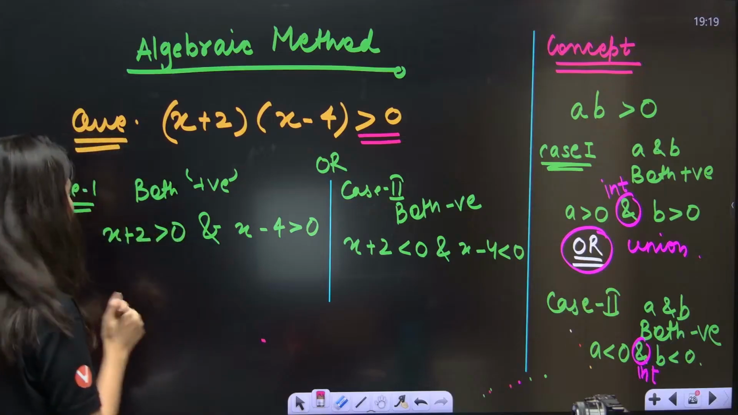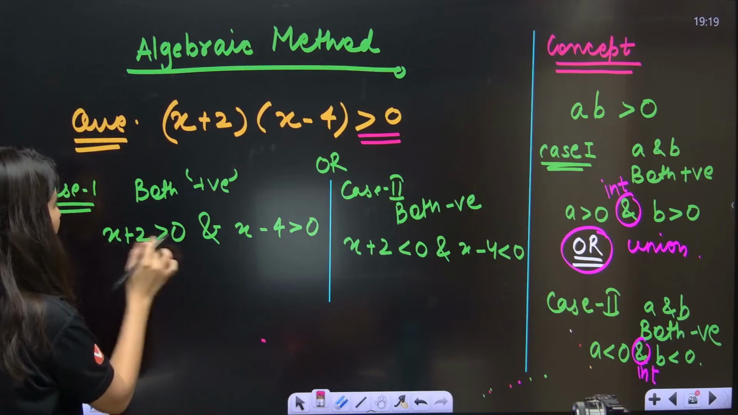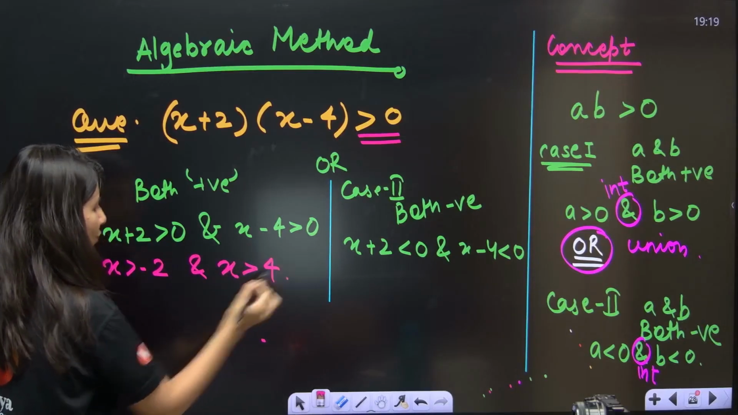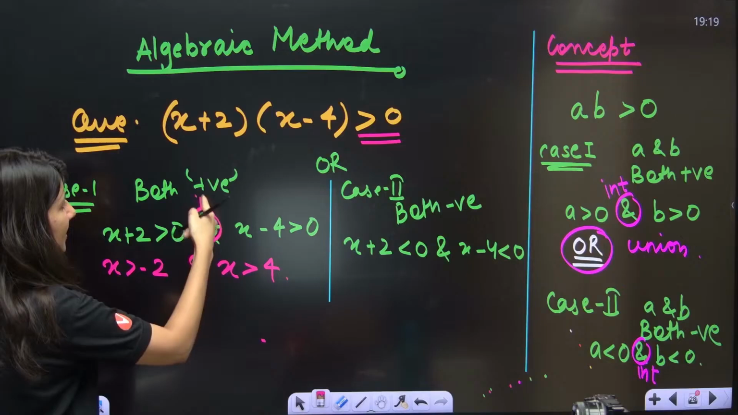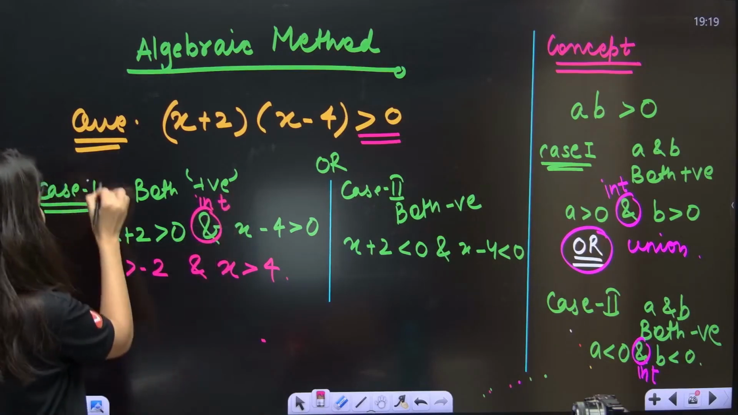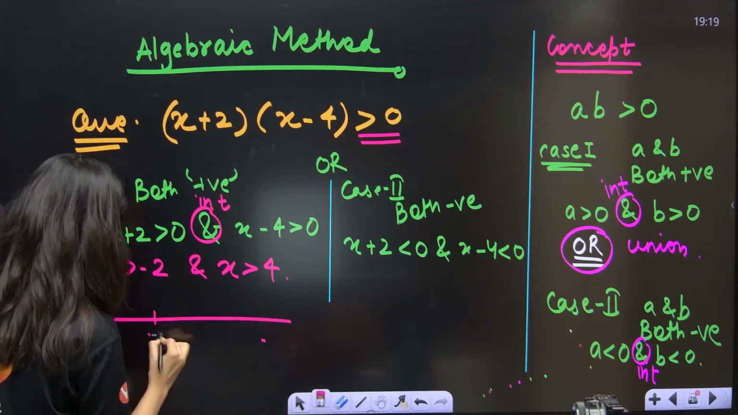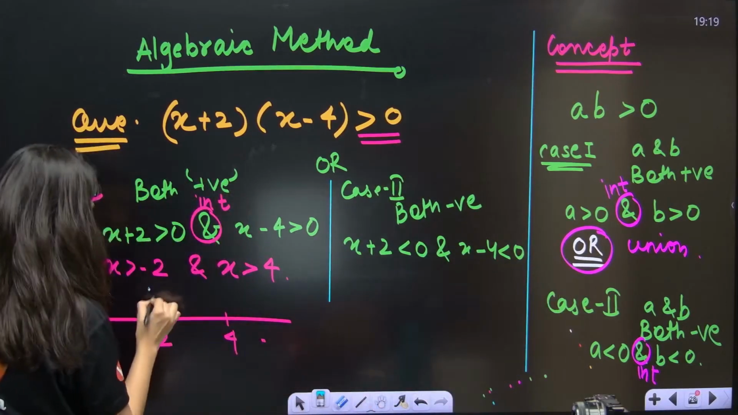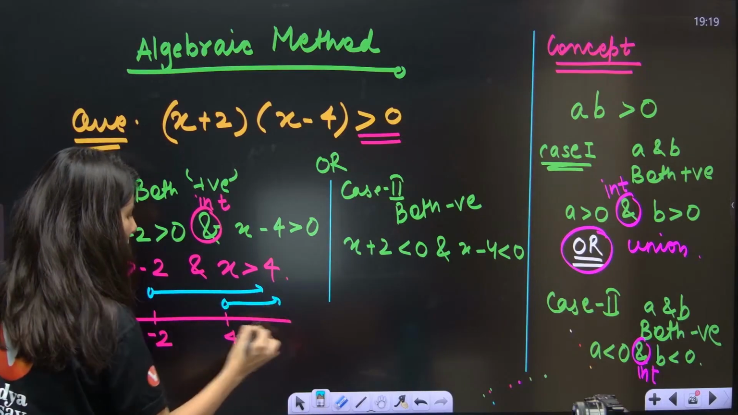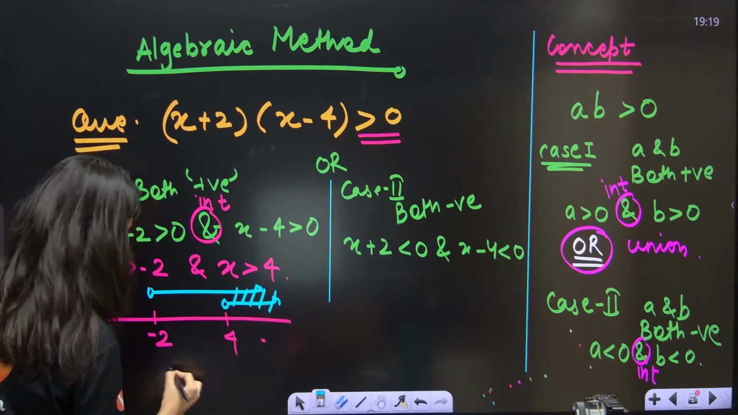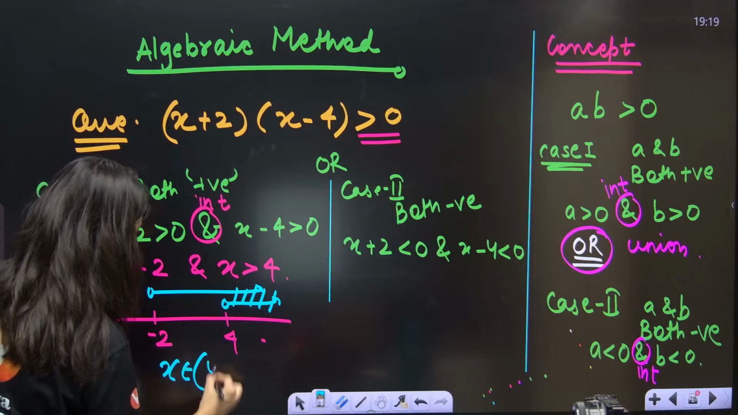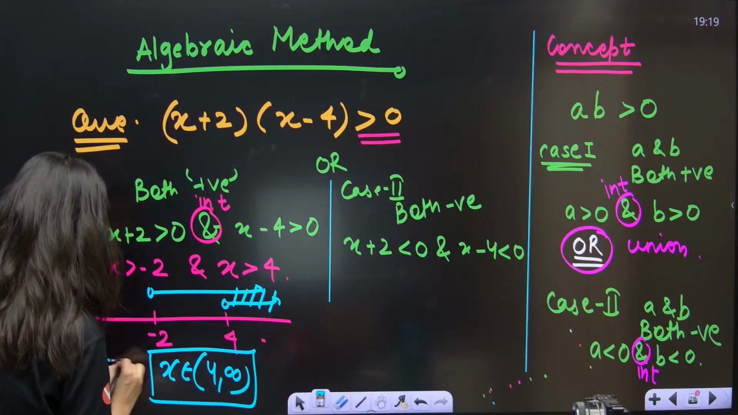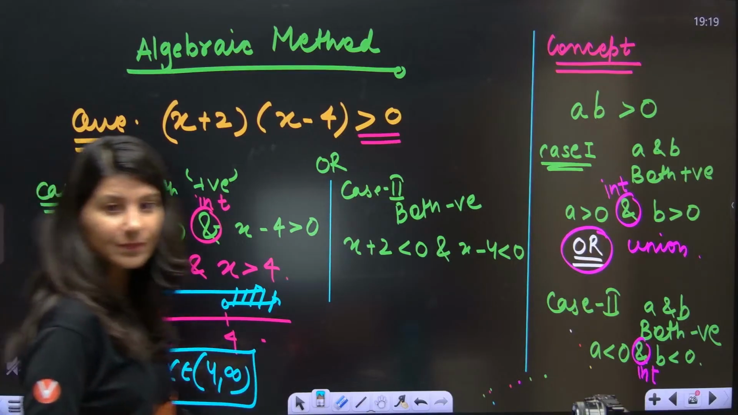Now let's start solving case number 1 and case number 2. So we want x greater than minus 2 and x greater than 4. And means intersection. So the final answer of case number 1 will be what? So this is minus 2 and 4. You want intersection, the common area. So finally x belongs to 4 to infinity, 4 open to infinity. The answer of case number 1, everybody?